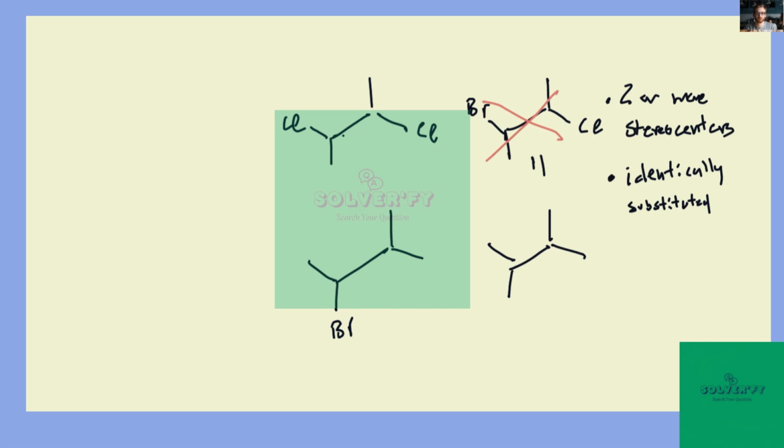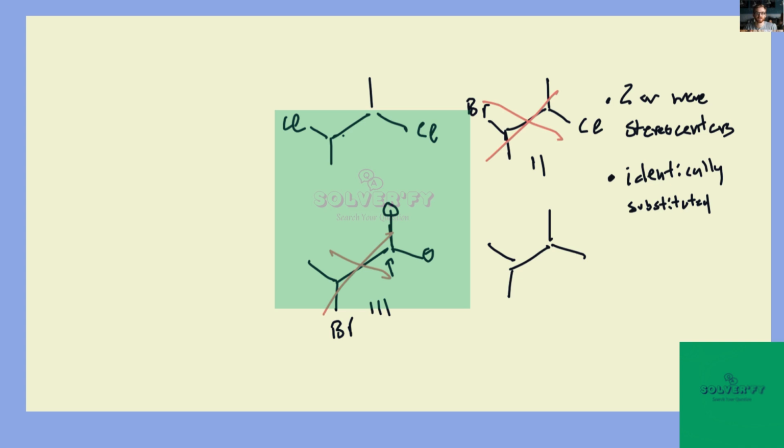Okay, so identically substituted throws out 2, and the same is true for 3, right? For 1, we could think of it as we only have a single stereocenter, because this is not a stereocenter. Having 2 methyl groups, it can't possibly be a stereocenter. So we can throw it out for that reason. Or if we think of this as being substituted with a methyl group, then it's not identically substituted to the bromine. So 3 is out.